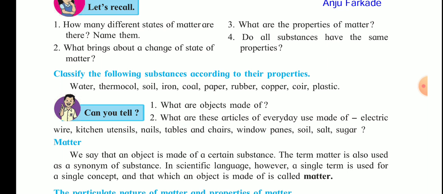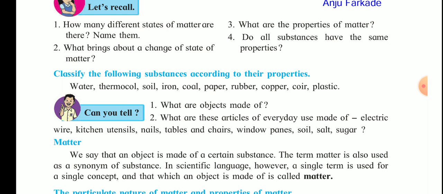Now the second question is, what are these articles of everyday use made up of? First example is electric wire. Electric wire is made up of copper metal. Then the second one is kitchen utensils. Kitchen utensils are made up of stainless steel, brass, aluminium, metal. Then the third one, nails. Nails are made up of iron, which is a metal. Then tables and chairs are made up of wood, plastic and metals. Sugar is made up of sucrose. Window panes are made up of glass. Salt is made up of sodium chloride, which is a compound.